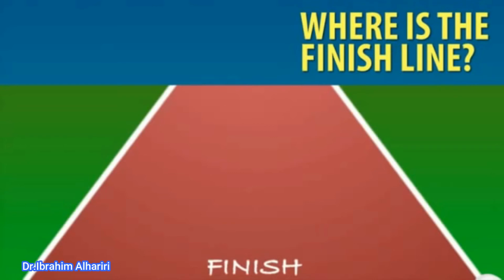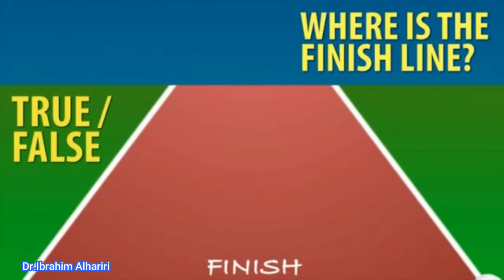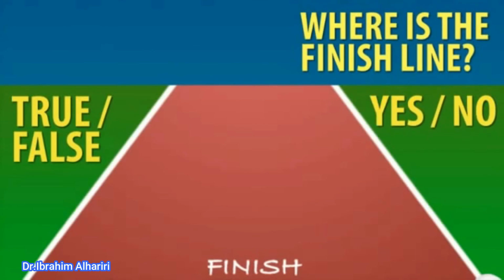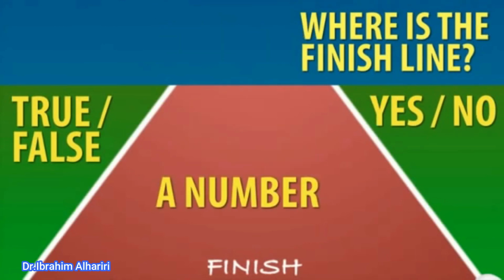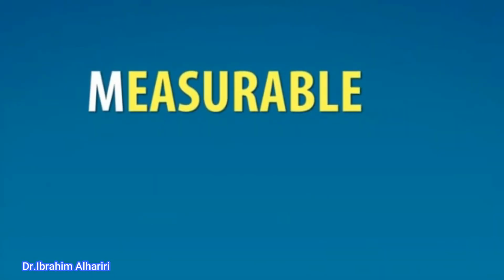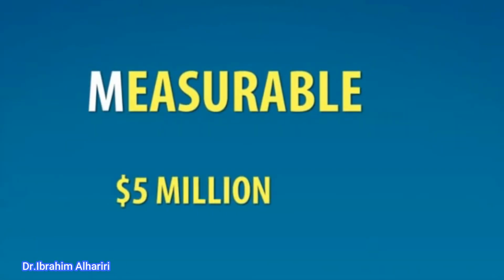And that's the point I'm trying to make here, is that a goal isn't a good goal until there is a finish line. And in a SMART goal, the finish line must either be a true or false, it must be a yes or a no, or it needs to be a number. Because only with a true or false, yes or a no, or a number, does that work like a finishing line. And so in this case, we've got $5 million.